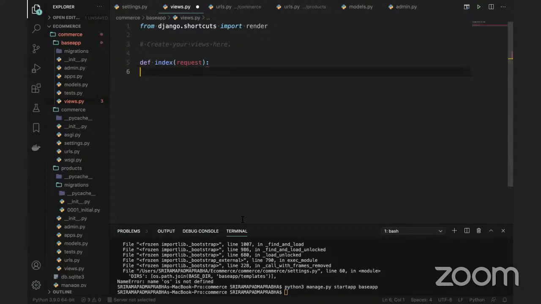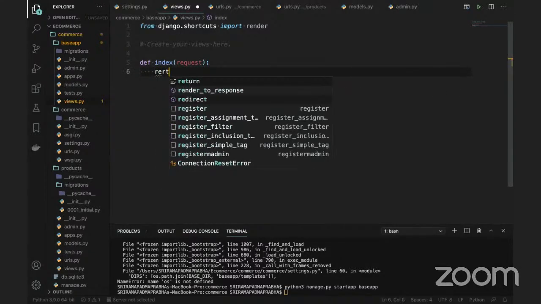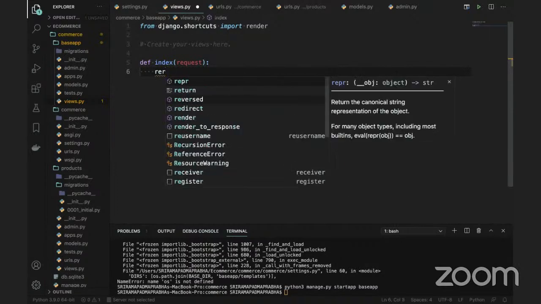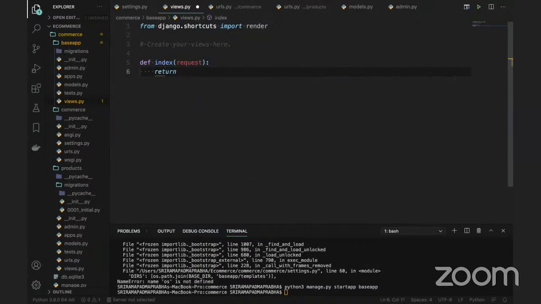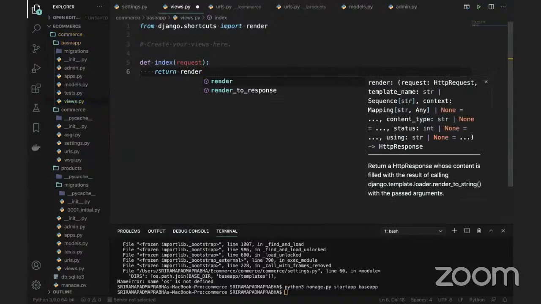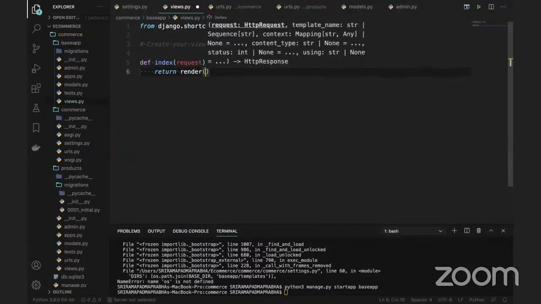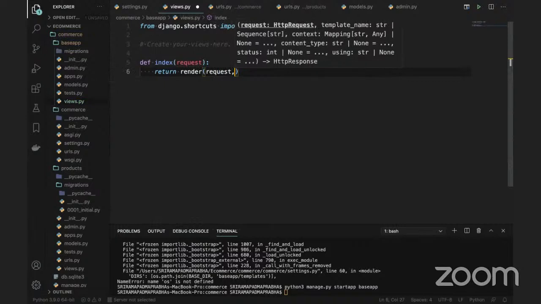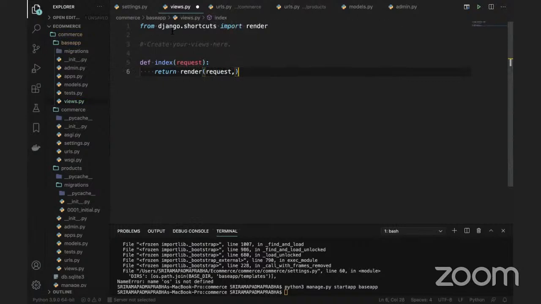Okay, so what I will do: def index(request), and here we are going to return to the HTML page. So return, and we'll return to the HTML page, return render. So we have to return to that page. So we are going to use the same thing. Render is a function which is there in the shortcuts: from django.shortcuts import render, return render(request, and here I'm going to mention the details.